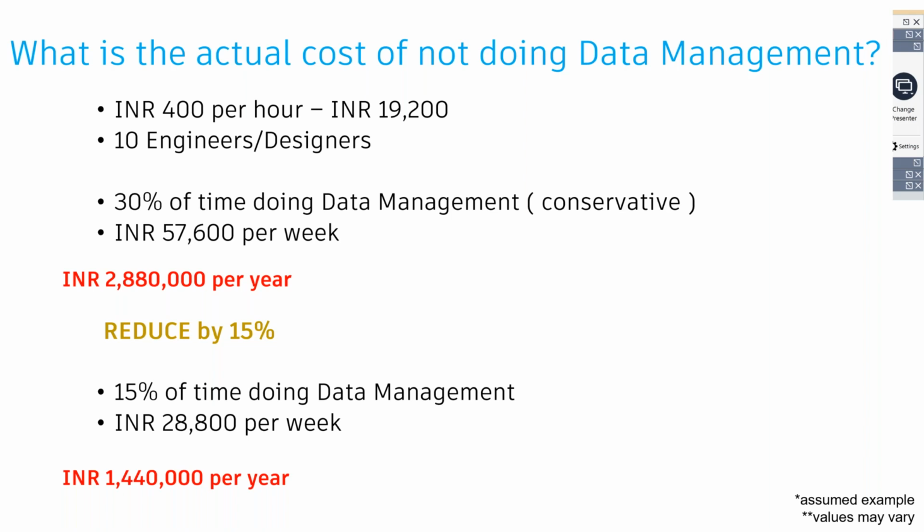Automatically, you can see the ROI that is generated. From 30 lakhs, you are directly saving around 15 lakhs per year. And roughly, that translates to 1.5 times of a resource. So you can add 1.5 resource with that additional cost that is saved.